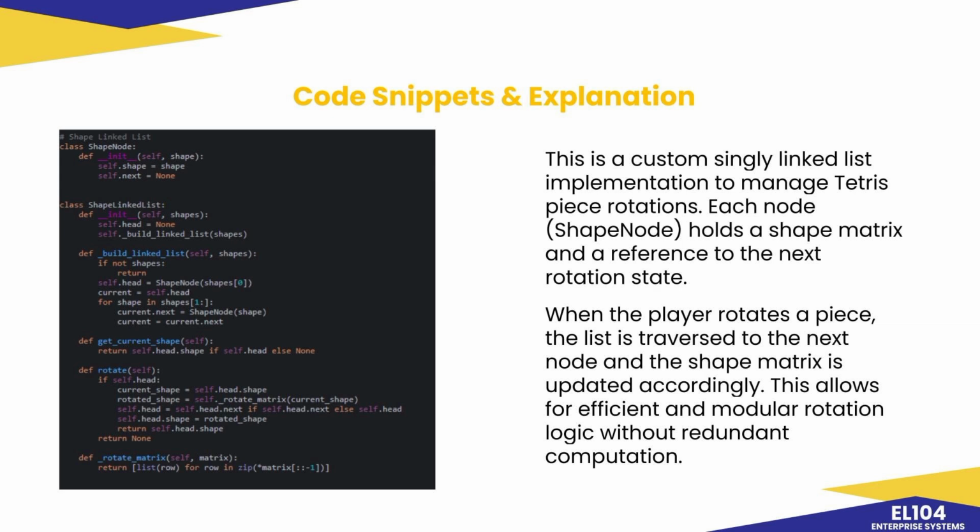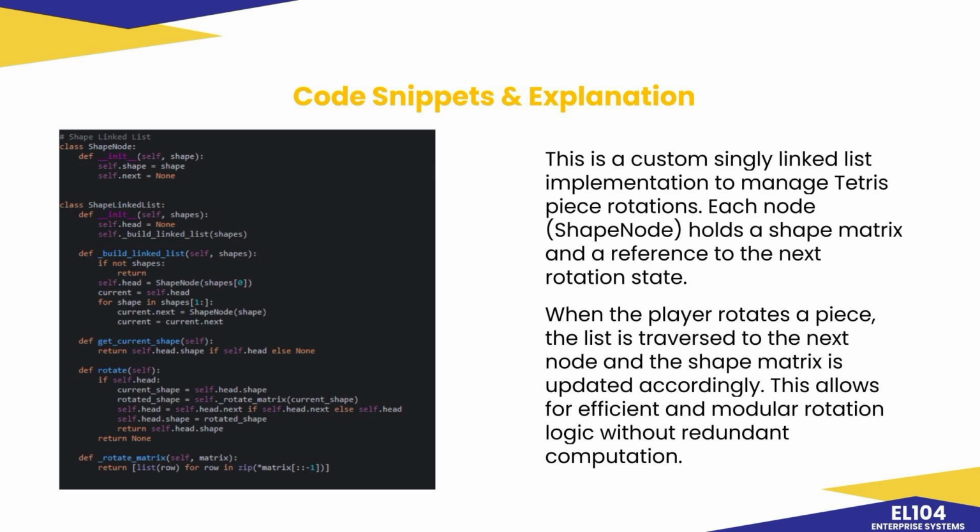When a player rotates a piece, the rotate method advances to the next node in the list, updating the current shape to the next rotation state. The rotate matrix helper rotates the current shape matrix by 90 degrees, ensuring that even single rotation pieces like the O block can be handled smoothly. And if the end of the list is reached, the rotation wraps around, making the shape rotation seamless and cyclic.